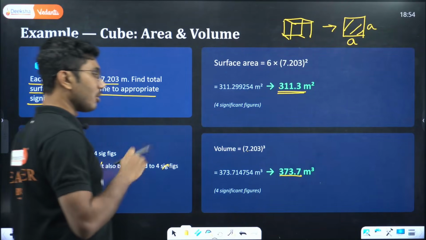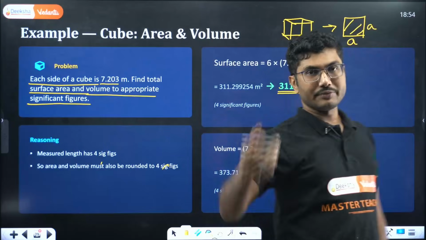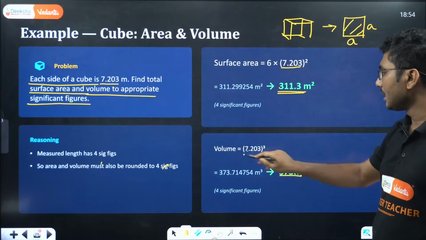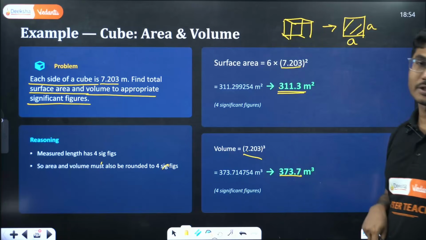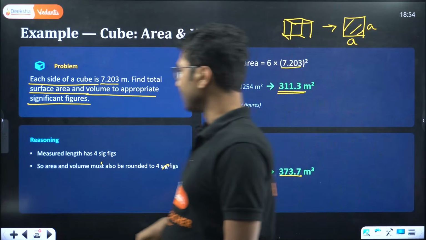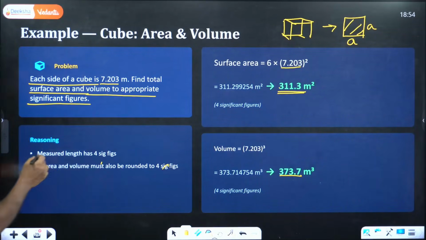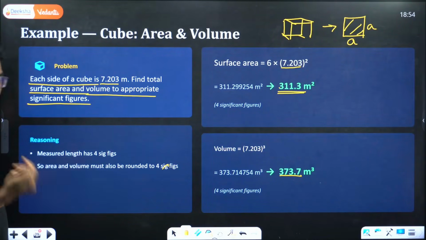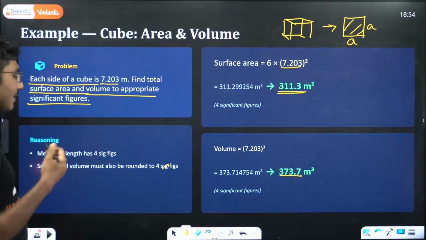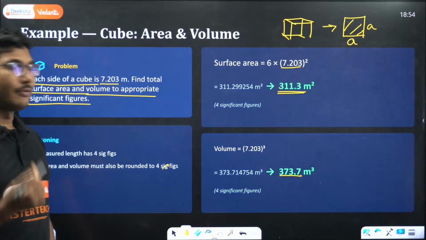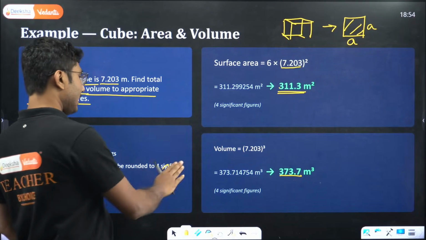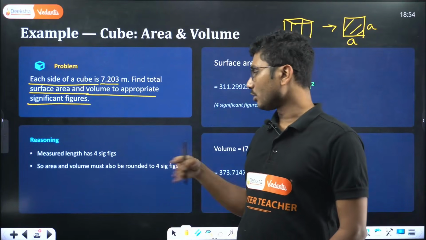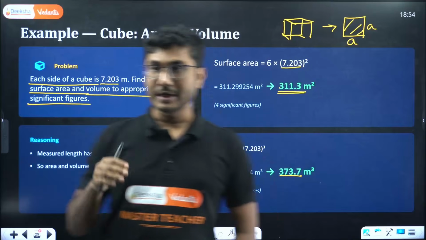Your answer should always have the minimum significant figures of the given values. Here the length has 4 significant figures, so the answer should also have 4. Area and volume must also be rounded to 4 significant figures.